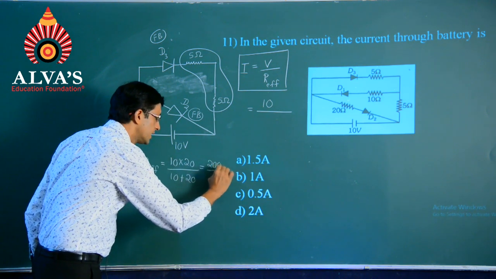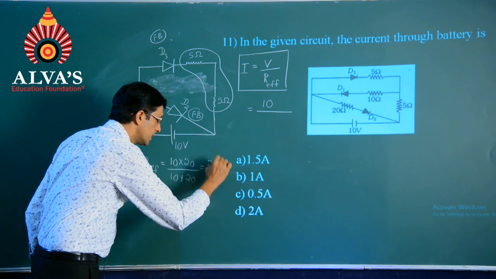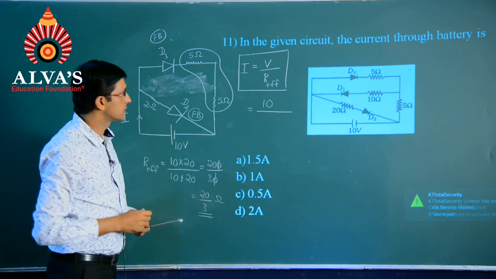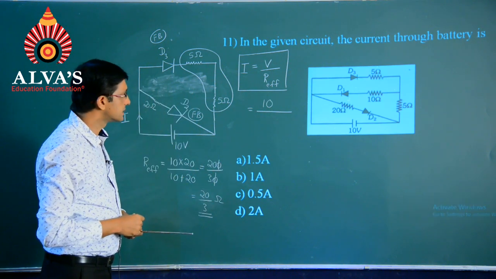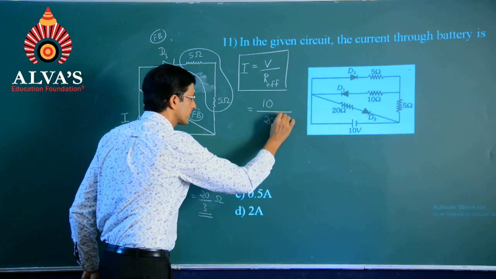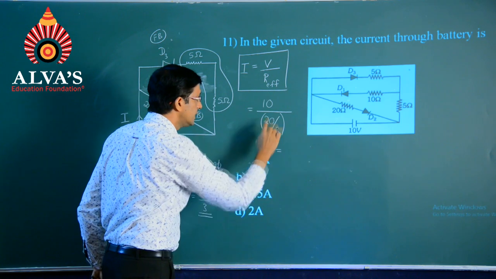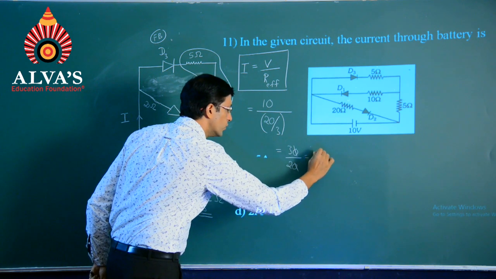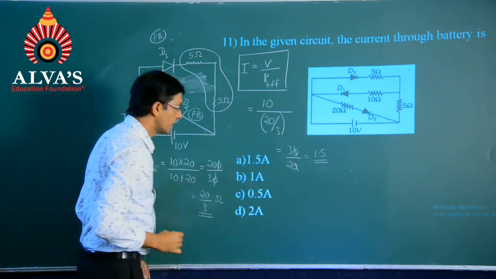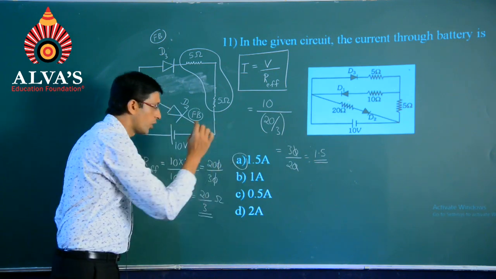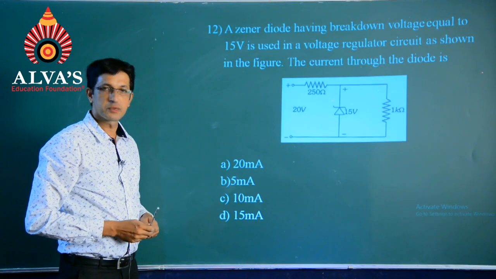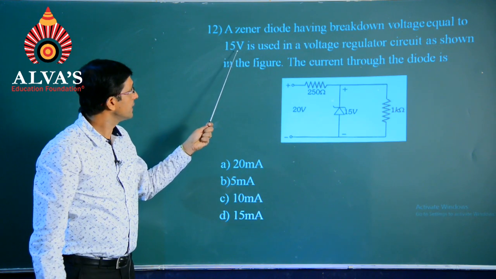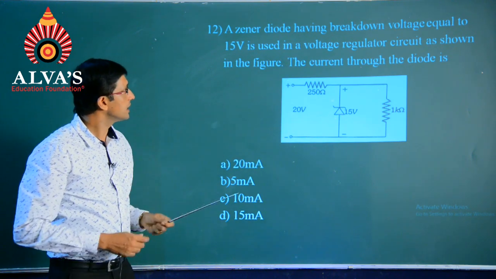So 200 divided by 30 will come at 20 by 3 in terms of ohms. And when I put it back in this relation, 20 by 3, we get 30 by 20, which is in fact 3 by 2, comes with 1.5, and so option A is the solution. Next question. A Zener diode having breakdown voltage equal to 15 volts is used in a voltage regulator